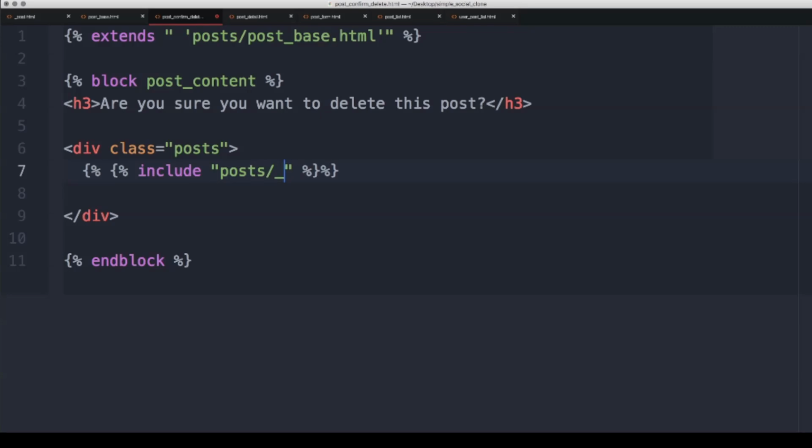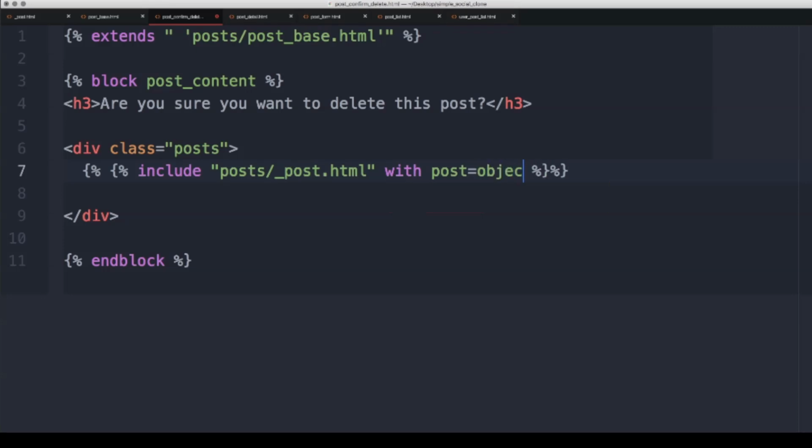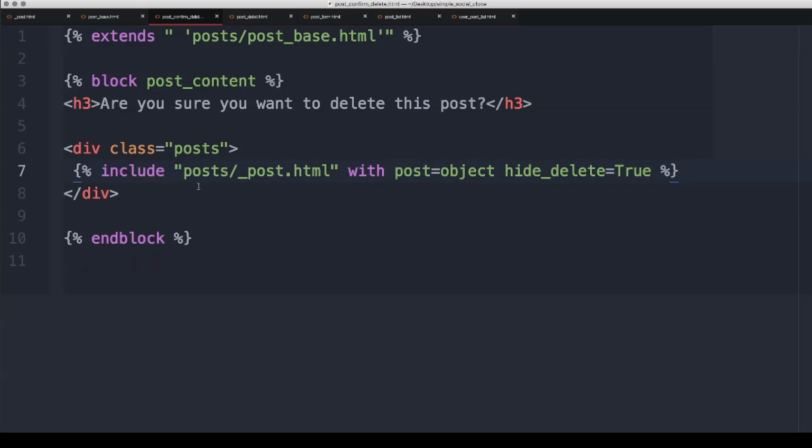Then we can say with post equal to object, the post slash post.html, and then we'll say hide_delete equal to true. So let me try that. I accidentally did doubles here. So here there is a little include inside of that div. It actually includes the post you are going to delete. And then finally we need our form.